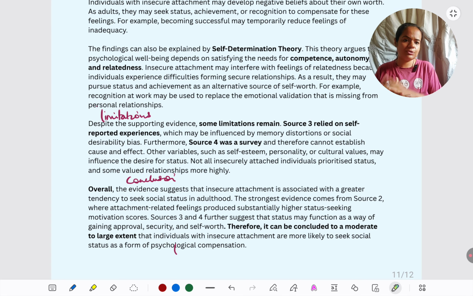Last thing is, if you want to take source 5 also in this, the scattergram, definitely take it. It is also aligned with the claim. There is a moderate positive correlation, like I explained to you. But in the limitations, do put down that it's just correlational, not a cause-effect relation. So, the same thing which I have pointed out here, other reasons, self-esteem, personality, or cultural values could be mediating the relationship. I hope you can see how adding that source 5 is redundant. It's the same as what the other sources are telling us. That is why my suggestion is, take only 3 sources. The fourth source adds nothing to what we have already said. It's redundant. So just take 3 so that you can explain fully and you don't limit yourself in word count.